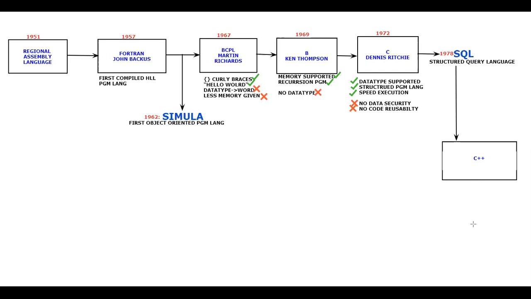So I am going to call it C++. Many thought that it is a brother of the C programming language, but there is no correlation. C was created by Dennis Ritchie, and C++ was created by Bjarne Stroustrup.